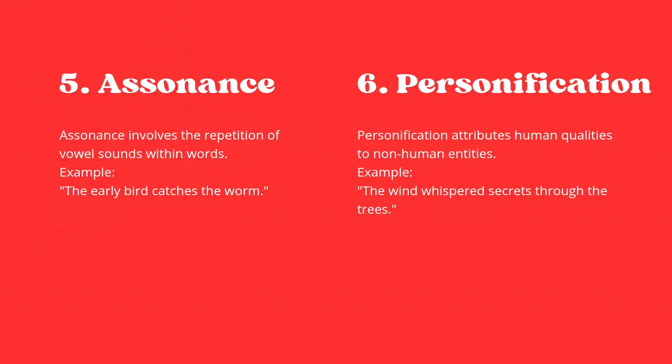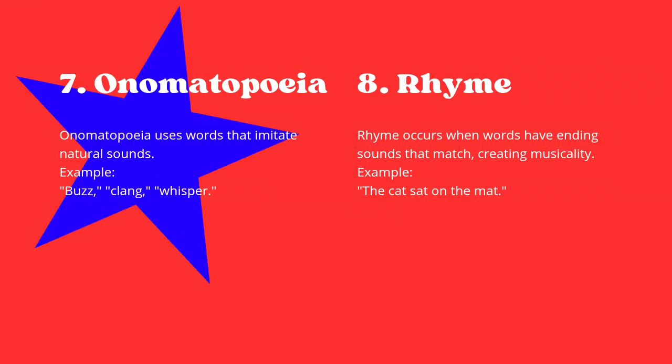Assonance involves the repetition of vowel sounds within words. Example: the early bird catches the worm. Personification attributes human qualities to non-human entities. Example: the wind whispers secrets through the trees.